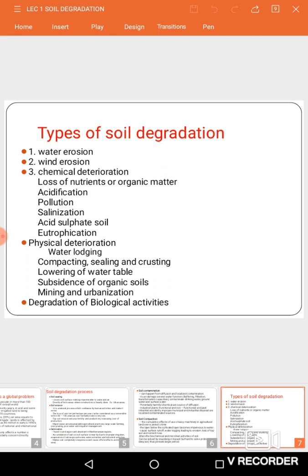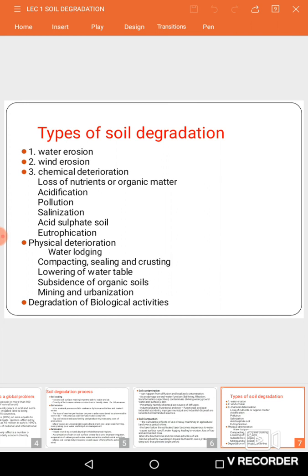Waterlogging means the stagnation of water in the topsoil due to excess irrigation. This commonly occurs in poorly drained soils, meaning our vertisols, our black soils. The second one is soil compaction. It is nothing but the reduction or decrease in the pore spaces between soil particles due to excess use of heavy machineries or heavy loaded machineries.